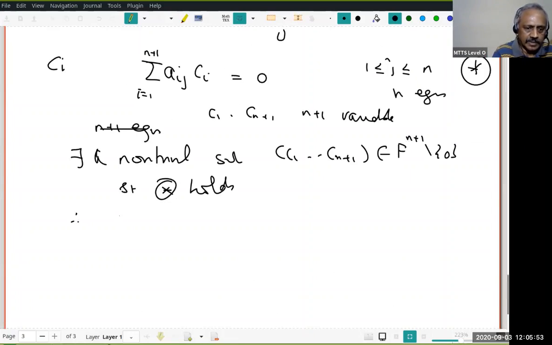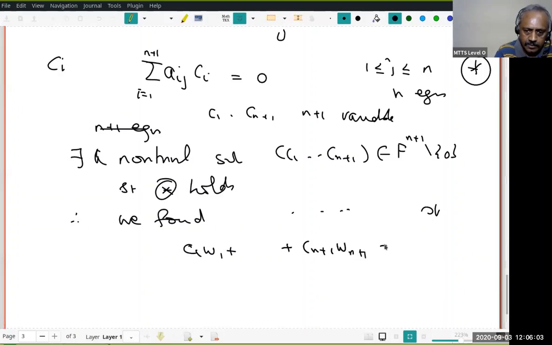Therefore, we found C1 W1 plus and so on plus Cn plus 1 Wn plus 1 is 0, and there is at least one j so that Cj is not 0. All right? Please pause, review, and then proceed.